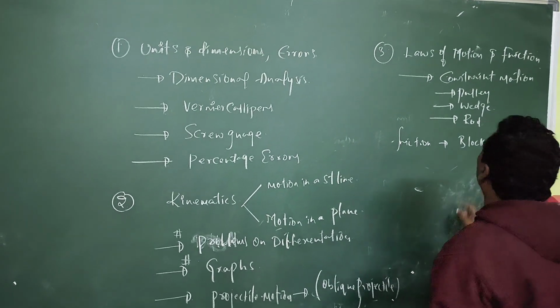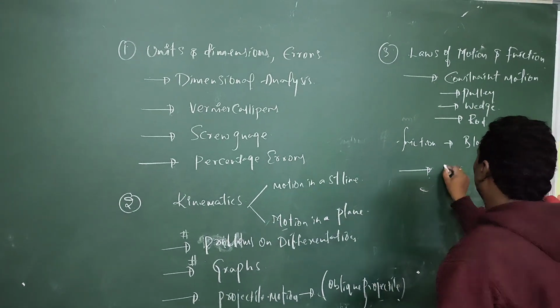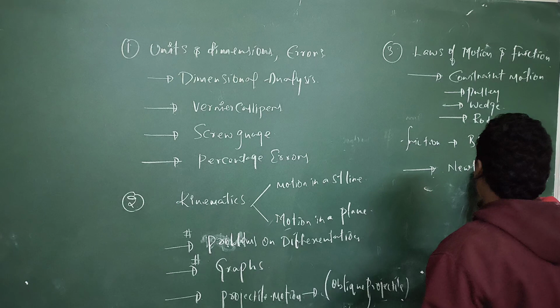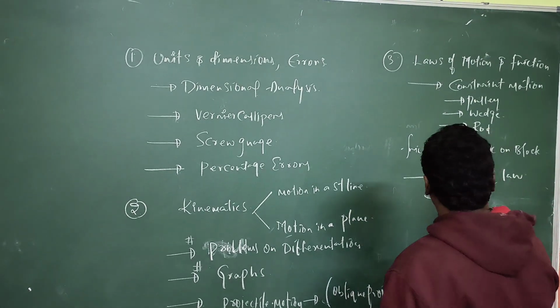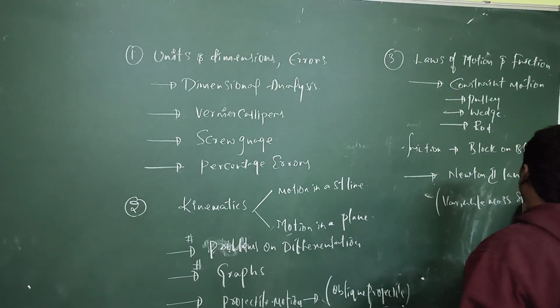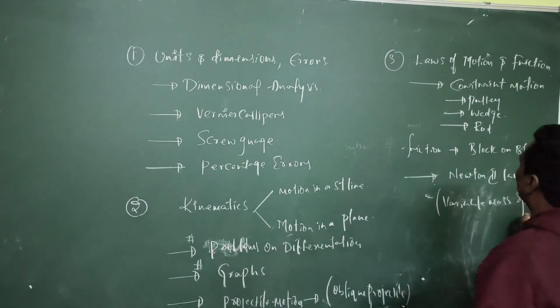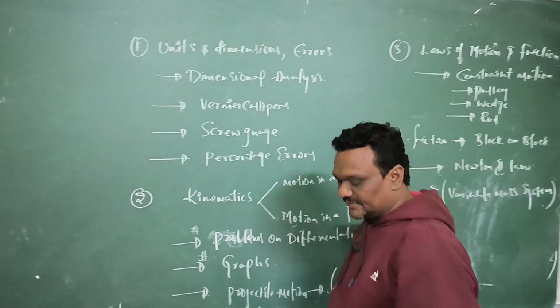Here after constraints, you can concentrate on Newton's second law, that is, variable mass systems. In friction, concentrate on block on block, and static friction and kinetic friction.